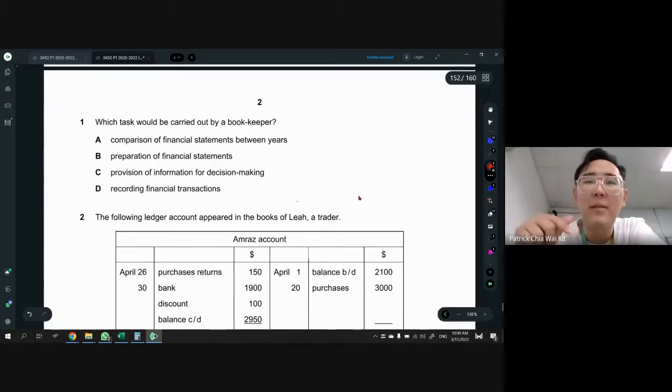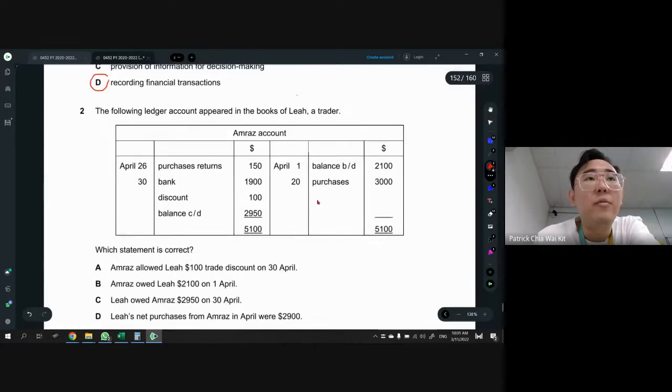So bookkeepers cover business documents, books of prime entry, ledger, and trial balance. So these four. An accountant does the financial statement part, but it does sound like the accountant only does one part. Actually, accountants have to do decision making, analyzing, explanation, ratios, prepare the statements, and there's actually a lot of things. While bookkeepers only do the recording. So in this case, the answer would be D, just recording. The rest are all done by the accountant.